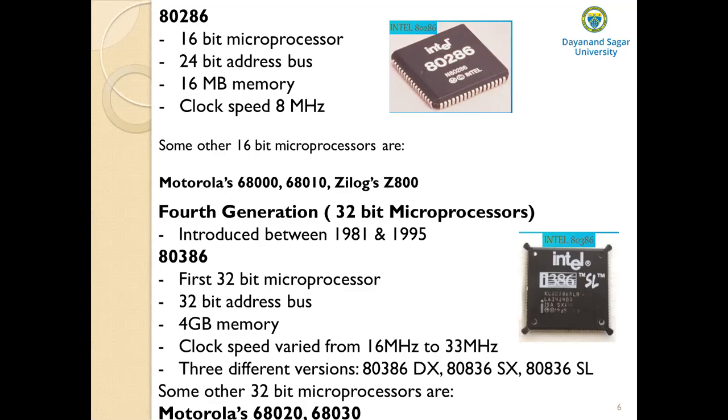Again, as I said, applications began to demand faster microprocessor speed, more memory, and a wider data bus or data path. This led to the arrival of the next generation microprocessor, the 32-bit microprocessor. The 4th generation microprocessors are called 32-bit microprocessors. These were introduced between 1981 and 1995. And the first 32-bit microprocessor introduced by Intel Corporation was the 80386.